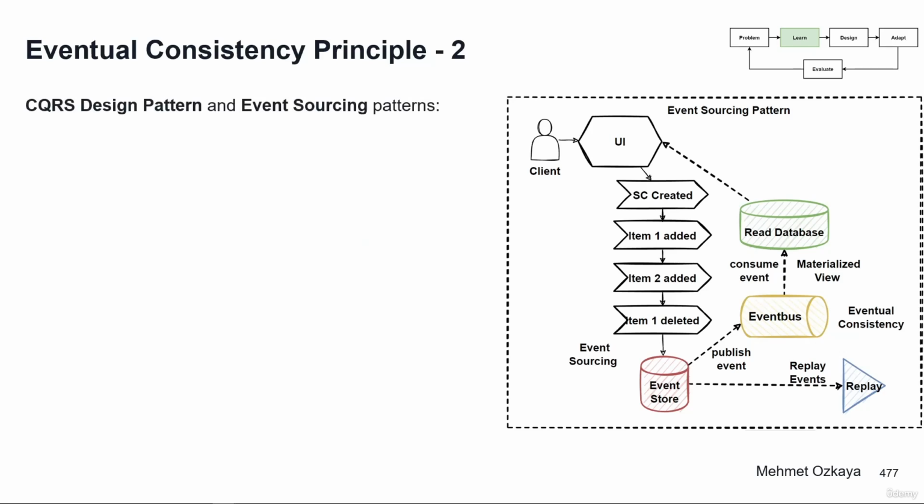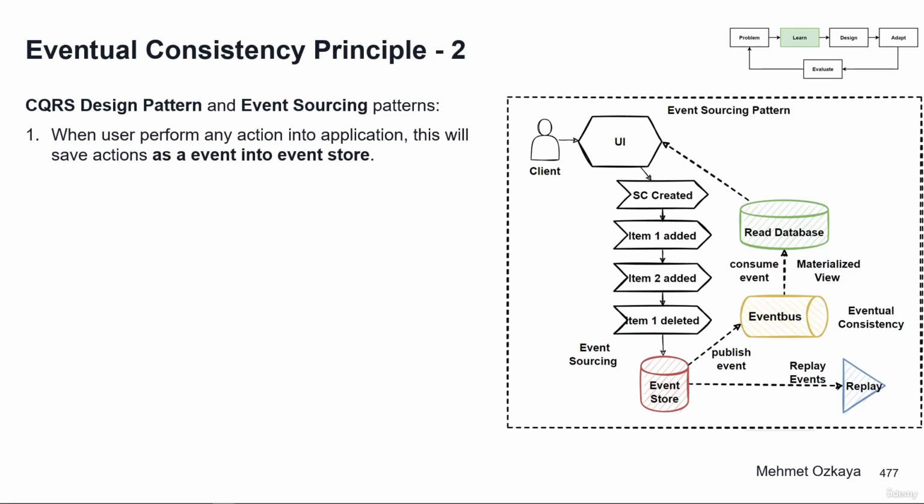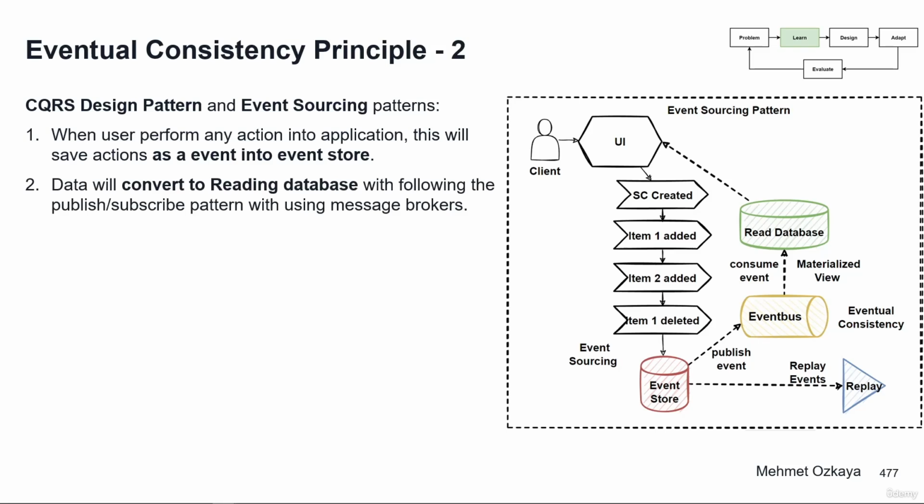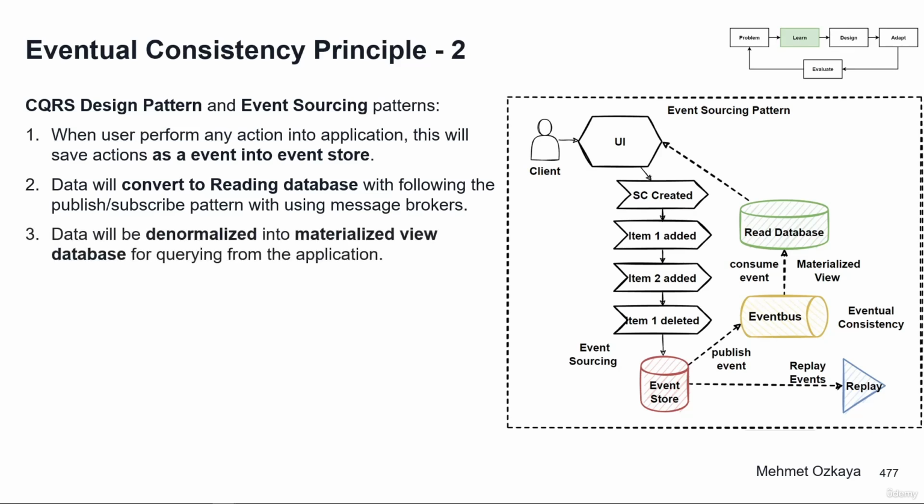So when implementing the CQRS design pattern and the event sourcing pattern, when a user performs any action in the application, this will save the action as an event into the event store. And this data will be converted to the read database by following the publish-subscribe pattern using message brokers. And this data will be denormalized into a materialized view database for querying from the application. So during the process of converting the event store to denormalized data, the system will be eventually consistent. And that means we call this process the eventual consistency principle.